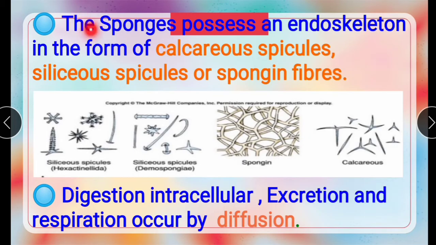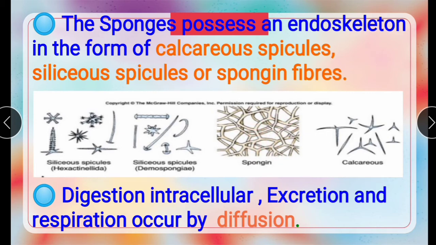Next, the sponges possess an endoskeleton in the form of calcareous spicules, siliceous spicules or spongin fibers. See here, sponges have an endoskeleton. These are in the form of spicules, different spicules like calcareous. And siliceous spicules, which according to the classes will be of different sizes. And lastly, spongin fibers, which are network like.